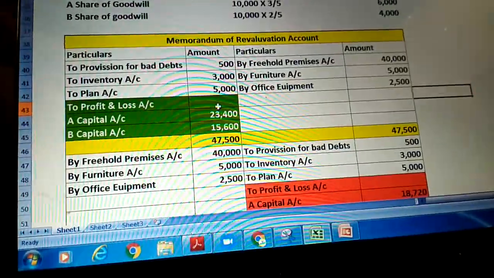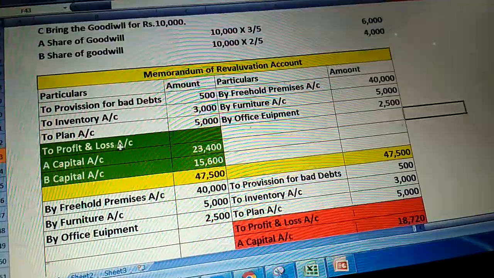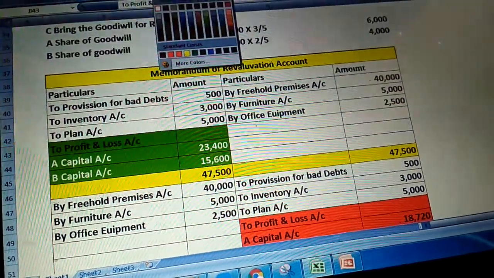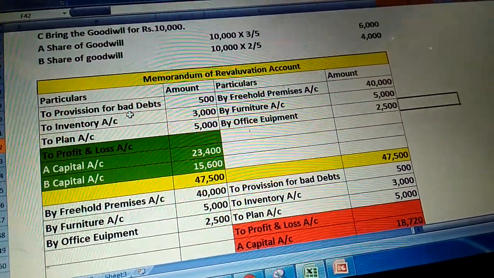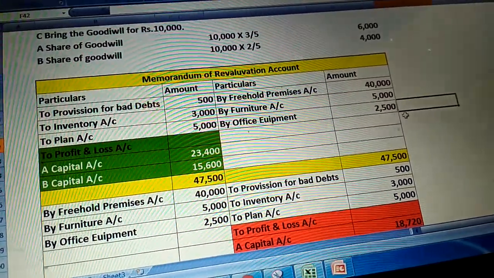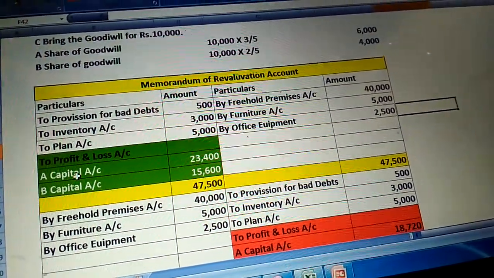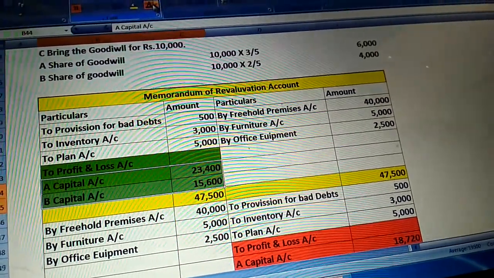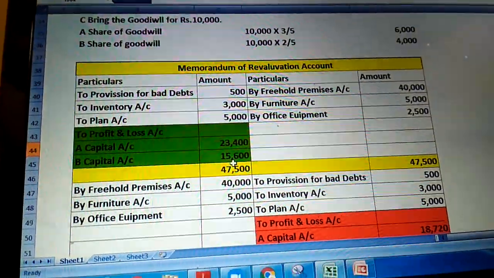What is the balance? The balance amount, the shortage on the debit side, will be mentioned on the debit side, profit and loss account. The profit is distributed to the old partners in the old profit sharing ratio 3:2. For A capital 23,400, for B capital 15,600.